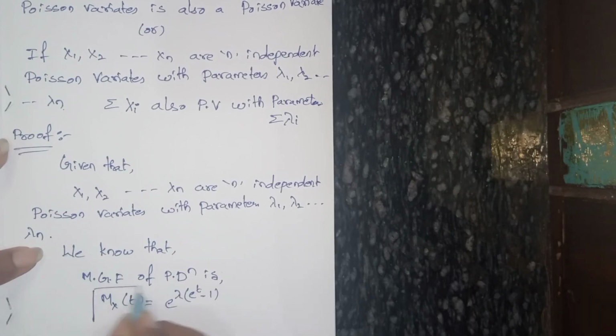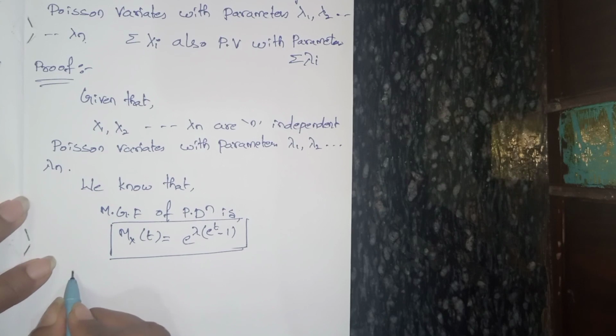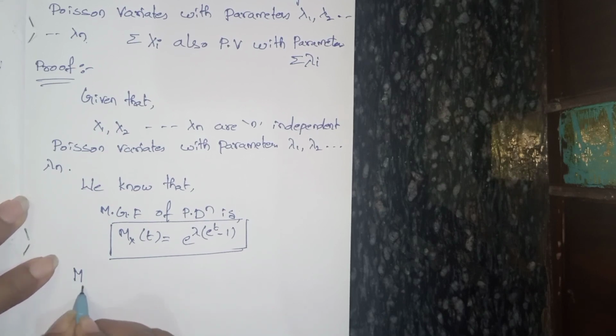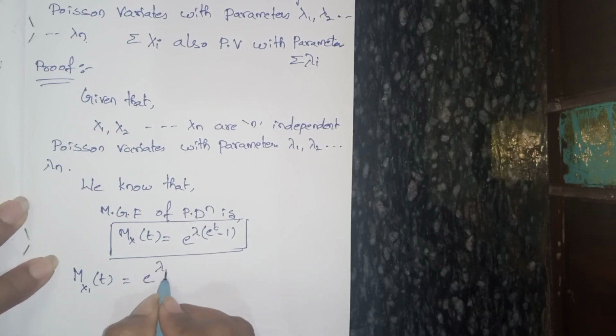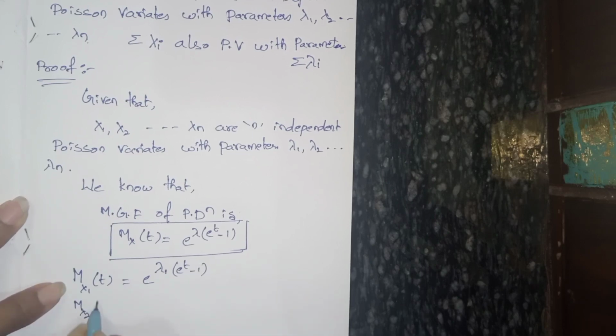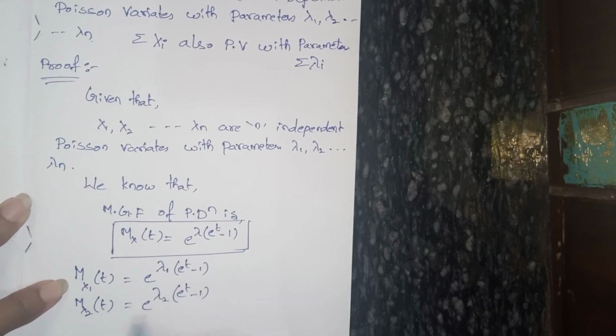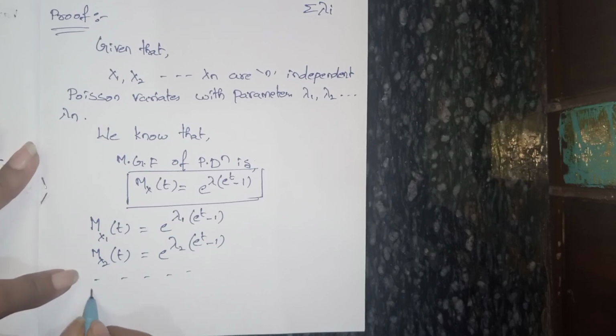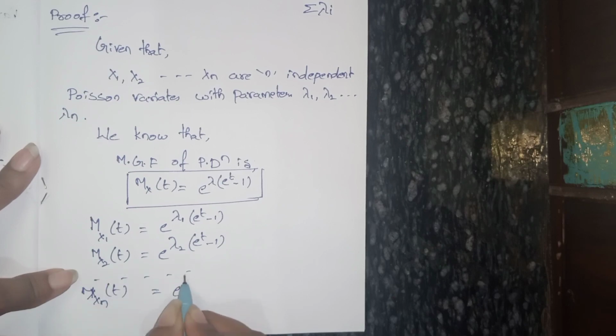First we take x1, so Mx1 of t equals e to the power of lambda 1 into e power t minus 1. Similarly, Mx2 of t equals e power lambda 2 into e to the power of t minus 1, and so on. At last, Mxn of t equals e to the power of lambda n into e to the power of t minus 1.